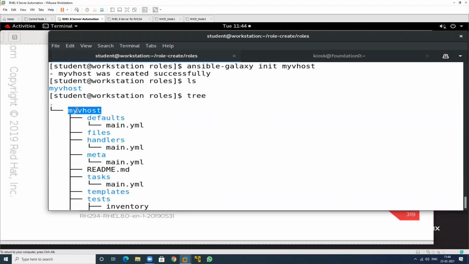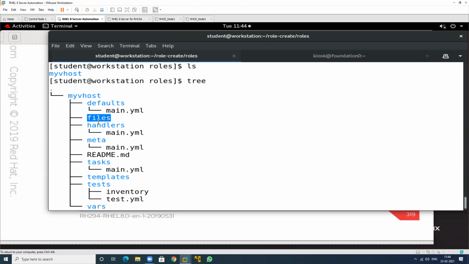Check you. So in this we have a folder named defaults. It will automatically create this whole structure. You don't need to create this one. It will automatically create this. So you can use defaults, files, handlers, but these are all blank. There is no information in this. If you download this thing from the internet, then all are written automatically.